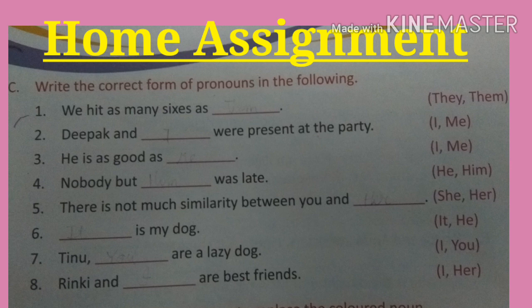There is not much similarity between you and dash. She, her. Dash is my dog. It, he. Tinu, dash are a lazy dog. I, you. Rinky and dash are best friends. I, her.